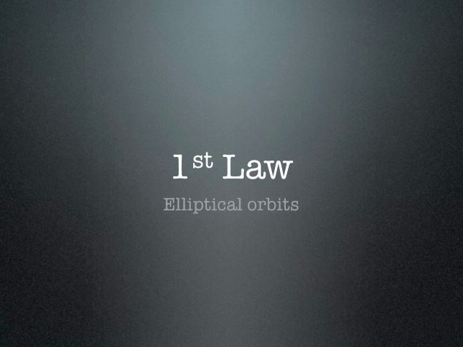Perihelion is the closest approach a planet has to one of the foci. The sun sits at one focus. The other focus is simply an empty mathematical point. And the Earth and the other planets go around the sun, where the sun is at one focus. When the Earth or any planet makes its closest approach to the sun, it's a distance away. This is known as the perihelion.